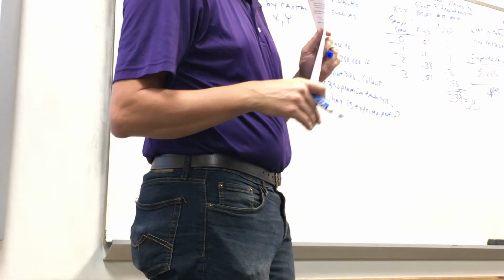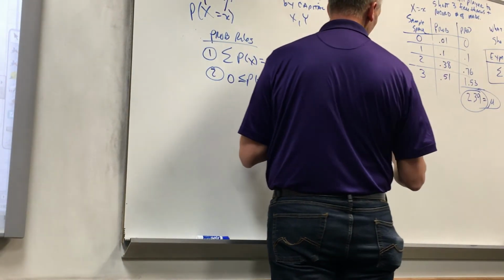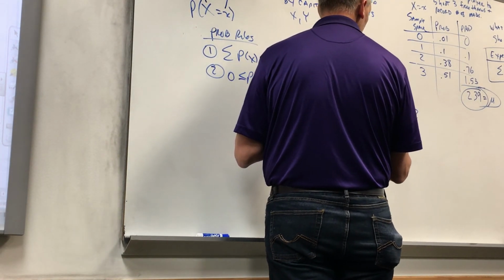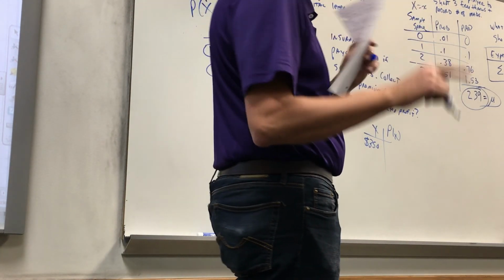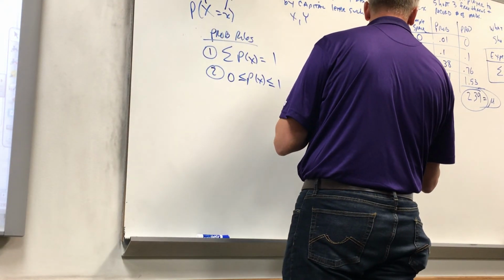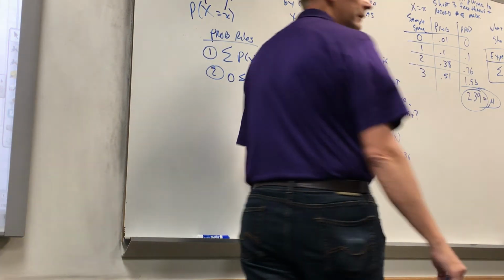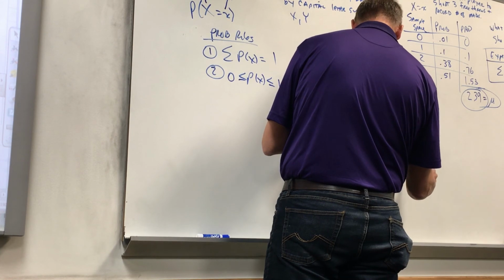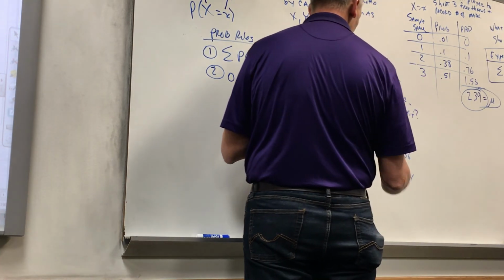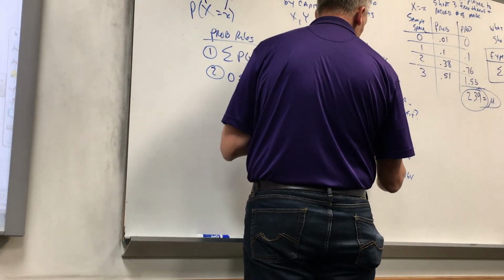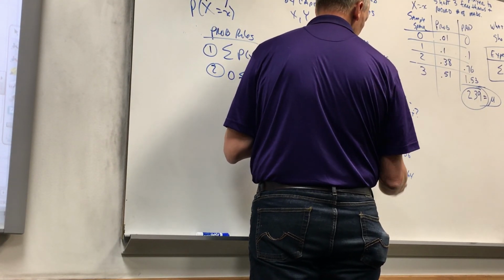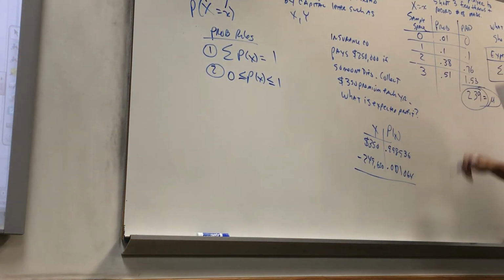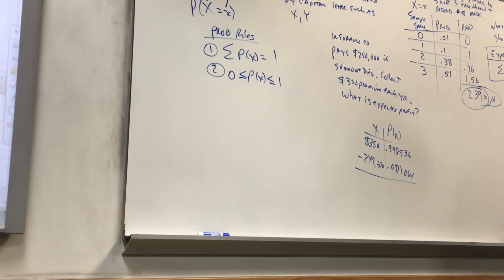These might not be discrete numbers, but it will work the same way. Your x, your p of x. Let's say you collect $350, and the chance of someone living through the year is 0.998936. The chance of someone dying is 0.001064. And you're going to pay out a negative $249,650, because you already collected the premium. You can use this same method, and hopefully you can figure out how much profit or loss you'll make.